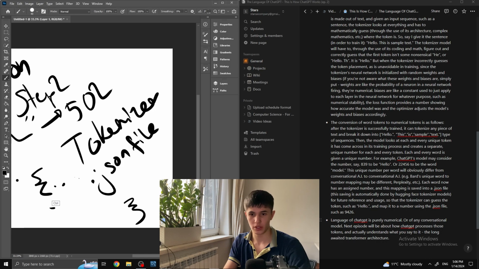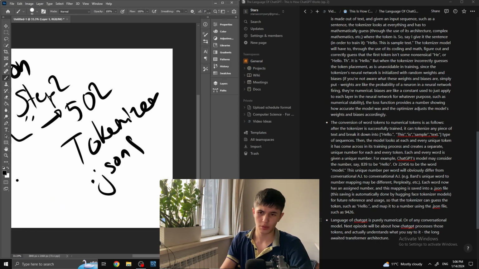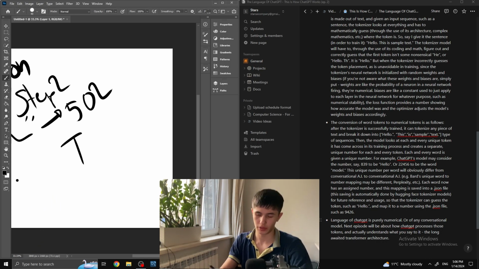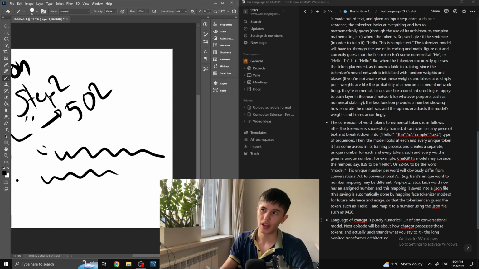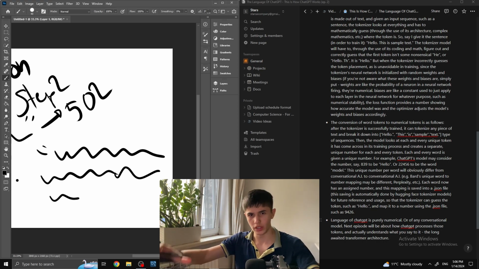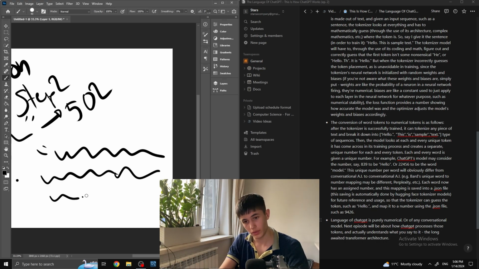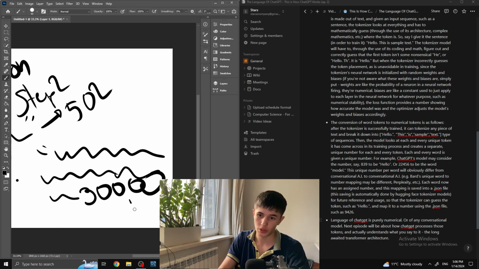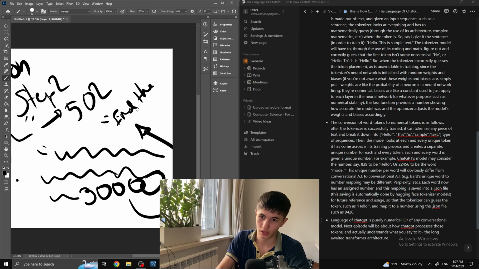There are also such things as special tokens. For example, how does ChatGPT know when to end a specific sentence, or when it's generating its tokens, how does it know to stop? It has a sort of emergency in the system, like, okay, we've written enough. I'll explain fully in detail in future episodes, but we've written enough. Let me generate this token, which is the number 30,000, for example, which decodes to not any letter like A or whatever, but rather, end the sequence.